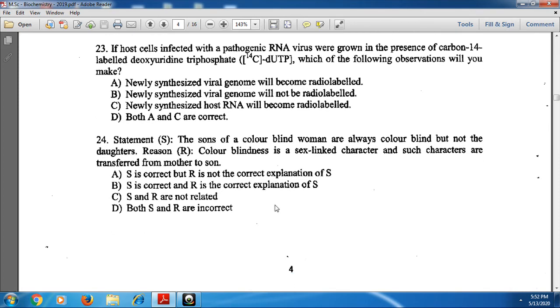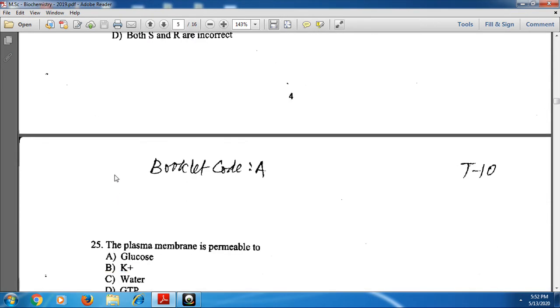Next, 24th one, the sons of a colorblind woman are always colorblind but not the daughters. Reason, colorblindness is a sex-linked character and such characters are transferred from the mother to son. Here, only the females are the carriers, and it transfers the characters from the mothers to son. That means the statement is correct and the reason is also correct. S is correct and R is the correct explanation of S. B option is the right answer for the 24th one.